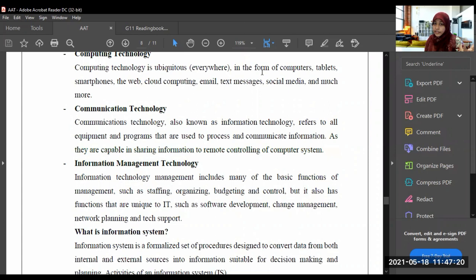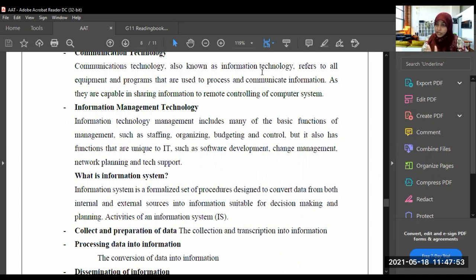Now you know what computing technology is. Computing technology is the devices, and whatever is connected with the computing technology. Communication technology is the computer system. Communication technology is also called information technology. It refers to all the equipment and the programs that are used to process and communicate the information.